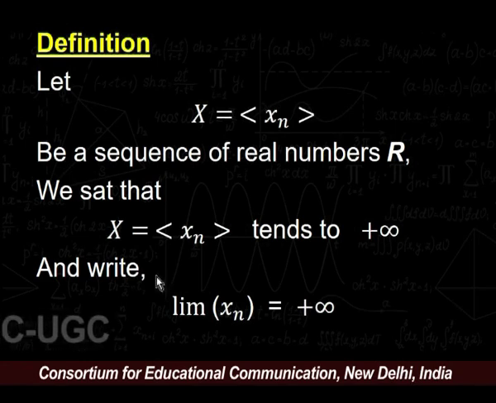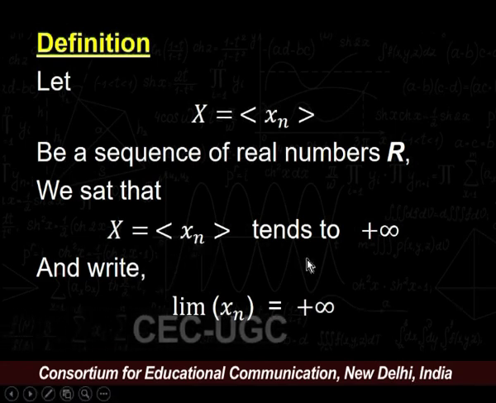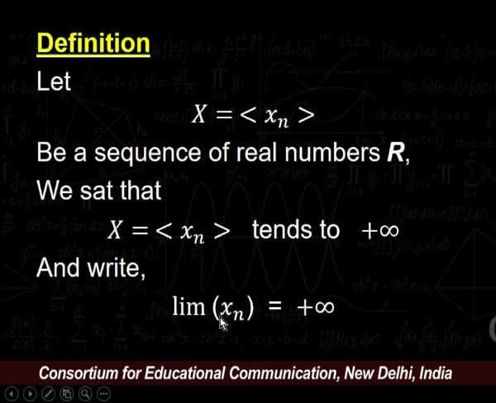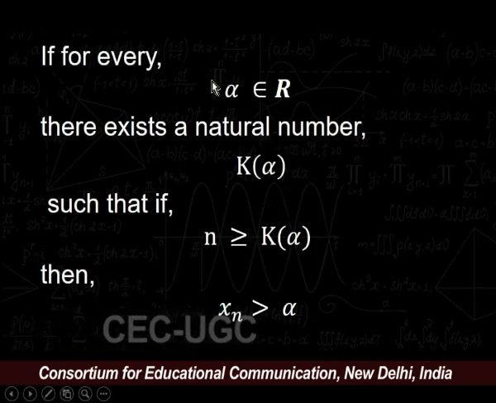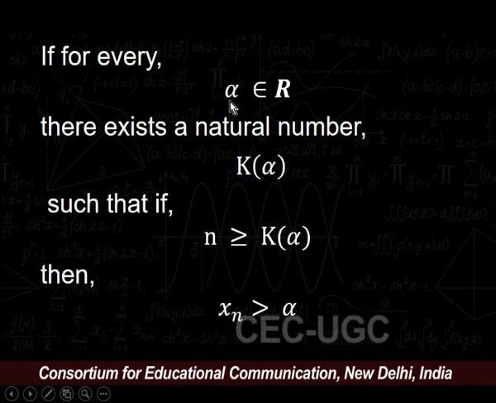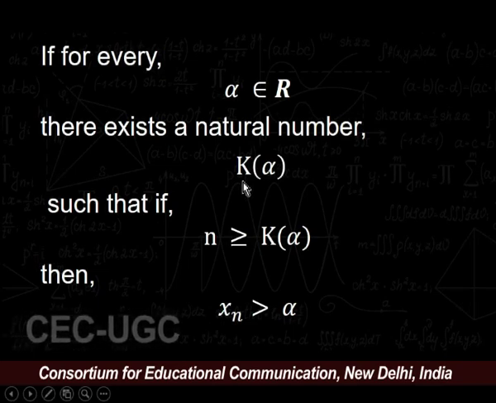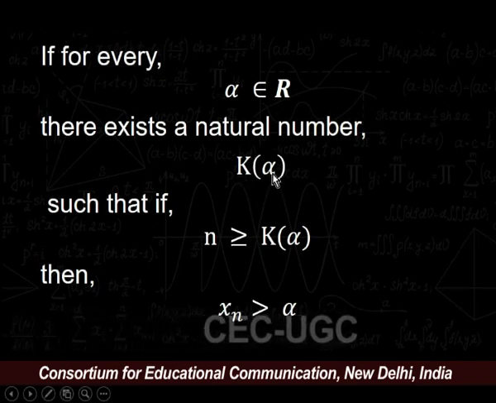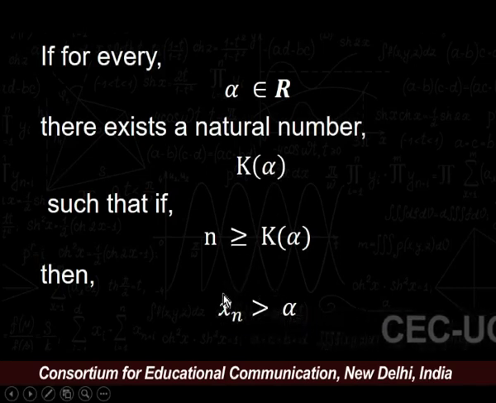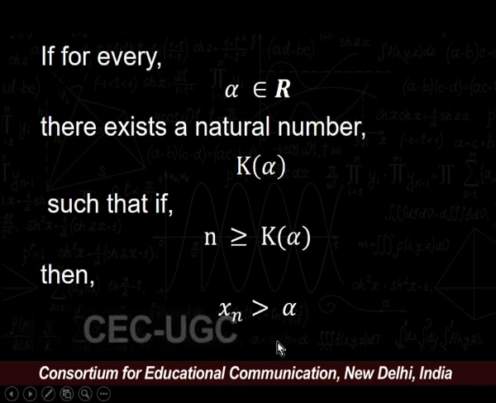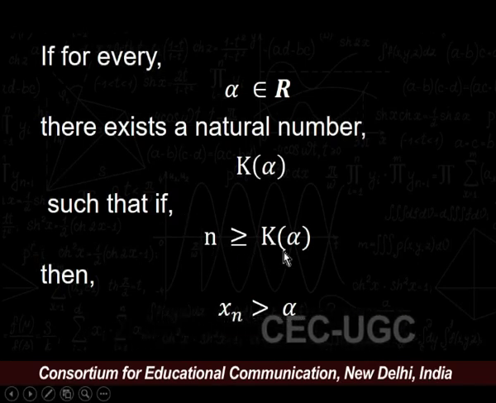We say that X equal to x n tends to plus infinity, and we write limit x n is equal to plus infinity, if for any real number alpha there must exist a natural number, say k, depending upon that alpha, such that x n is strictly greater than alpha if n is greater than or equal to k.